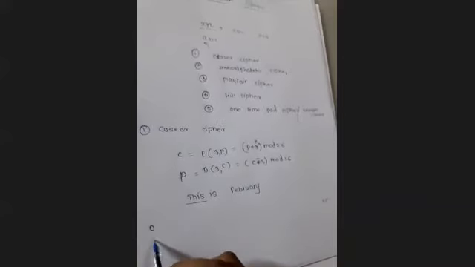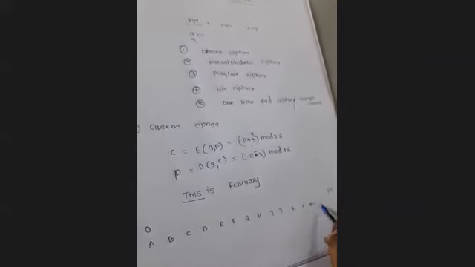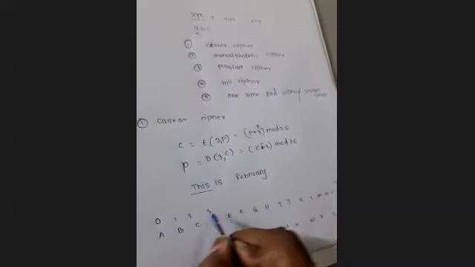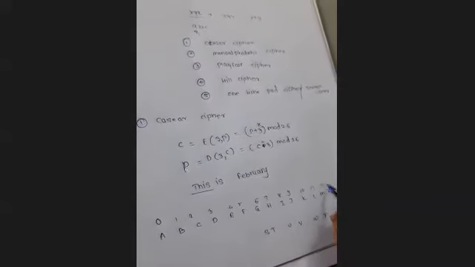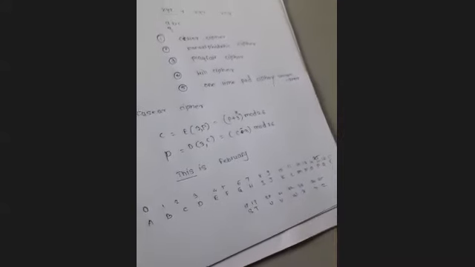Starting from 0 up to 25 we assign the values to the alphabets A, B, C, D, E, F, G, H, I, J, K, L, M, N, O, P, Q, R, with values 0, 1, 2, 3, 4, 5, 6, 7, 8, 9, 11, 12, 13, 14, 15, 16, 17, 18, 19, 20, 21, 22, 23, 24, and 25.